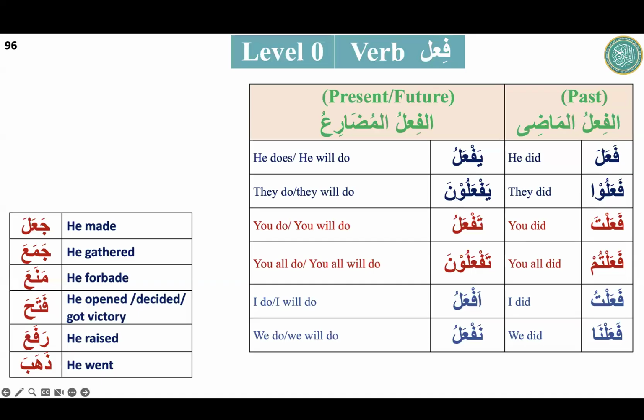So you have to make some technique, inshallah it will be there. But the first thing is to understand that when ya comes, the inside doer is he. Ya plus na, it is they. Ta, you. Ta plus na, you all. A and na. See here, the plural is not af'aluna, it is naf'alu. From nahnu, naf'alu, we do or we will do.